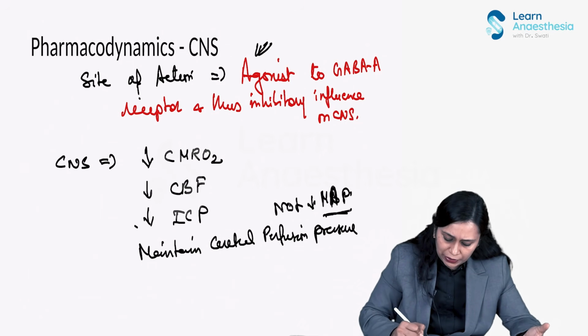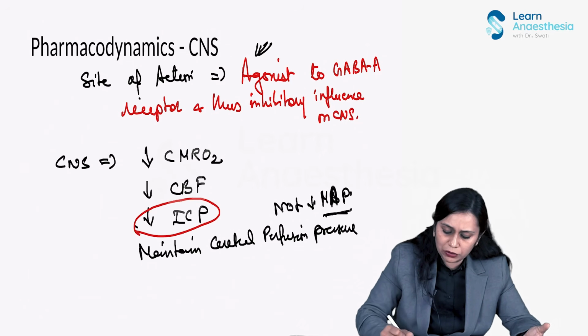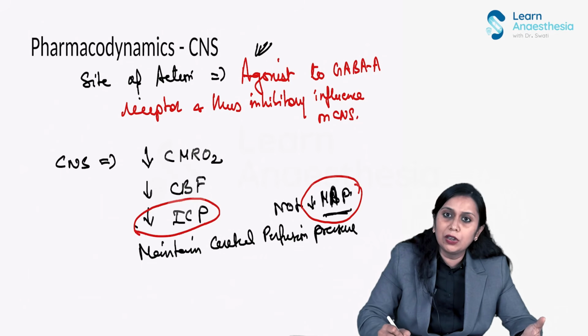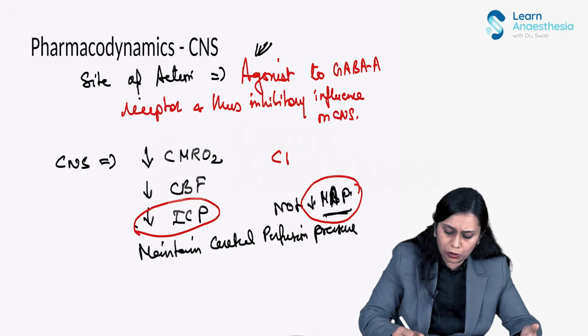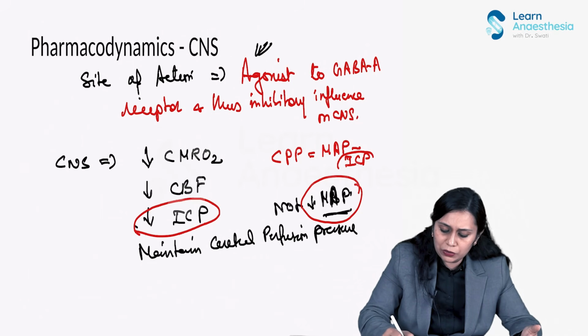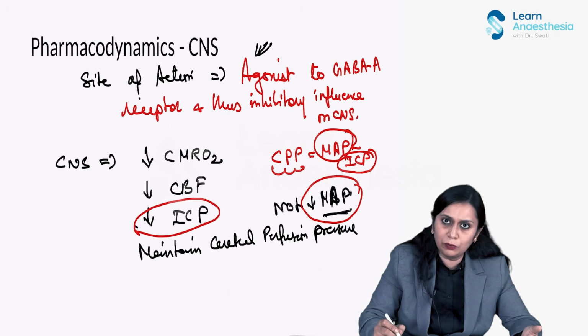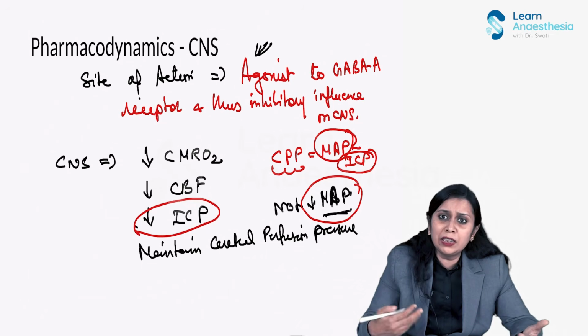Propofol was also decreasing intracranial pressure, but it was also decreasing mean arterial pressure. Cerebral perfusion pressure, we all know, is mean arterial pressure minus intracranial pressure. So though this was decreasing, this was also decreasing, so cerebral perfusion pressure was a little bit decreasing.